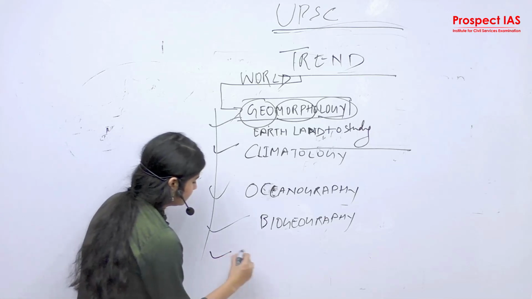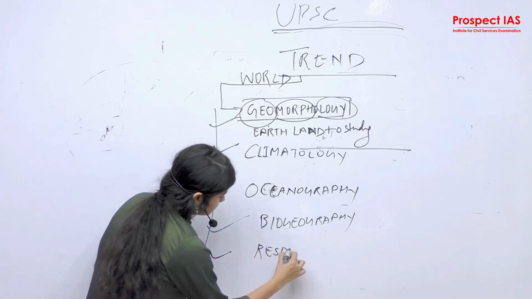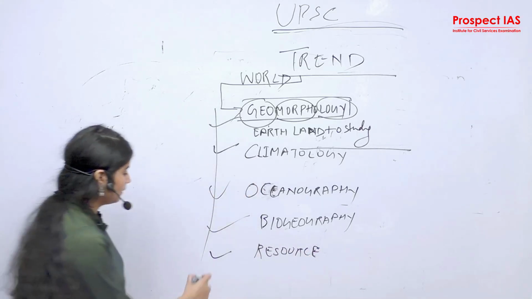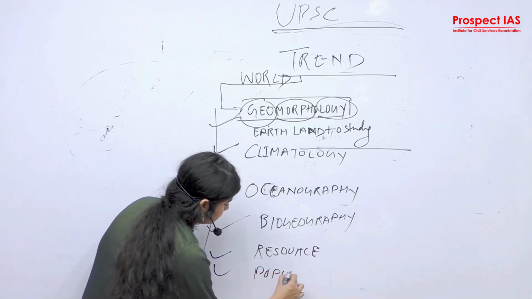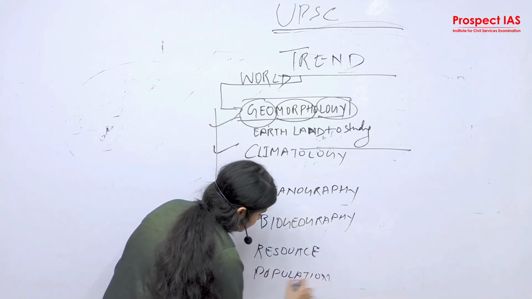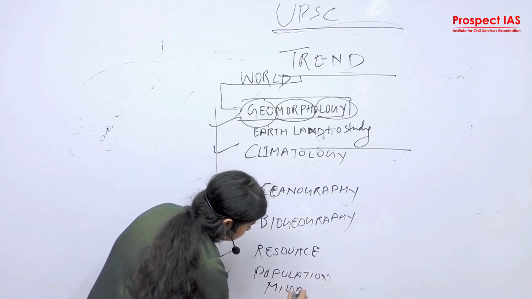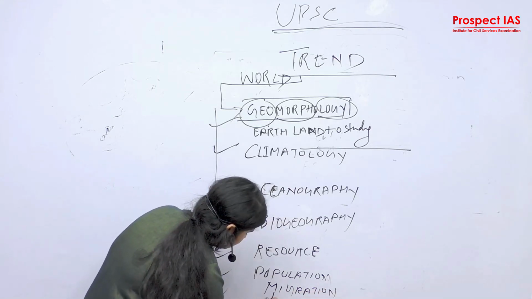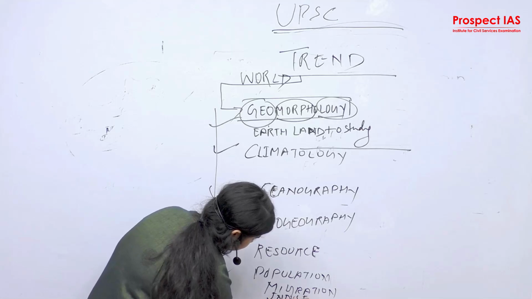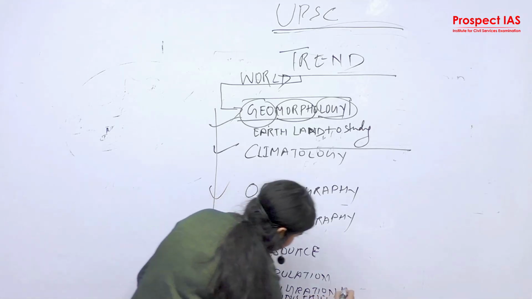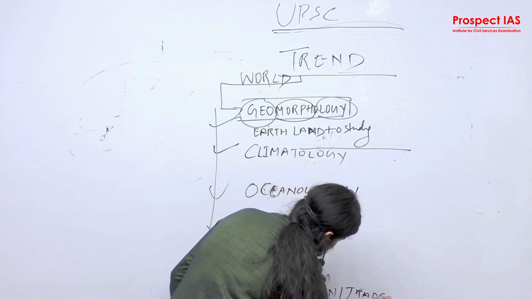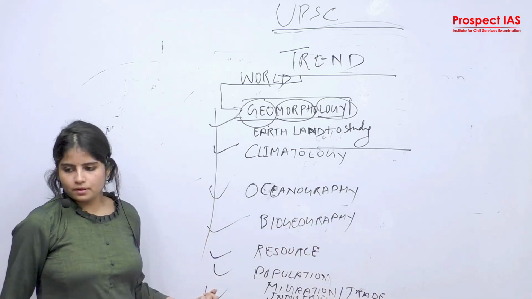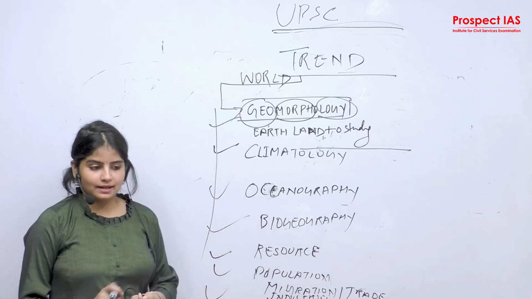After that, resource is from economic geography, population is from social geography, migration also from social geography, industries economic geography, trade economic geography. So these are the sections that you need to cover in a world section of geography. अब इसमें questions कहाँ से कितने आते हैं?